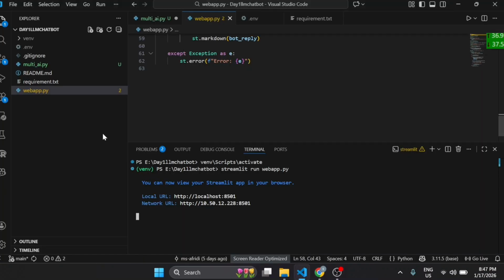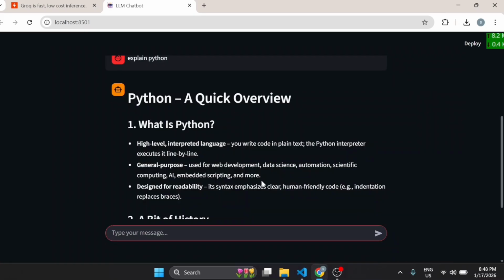I will come to VS Code now. And before starting this project, I will explain: you have to create one folder, then a virtual environment, and you can see that the virtual environment is activated. And you have to make one requirements.txt file. And I'm going to build a multi-AI chatbot today, okay? So for example, here only one chatbot is present.